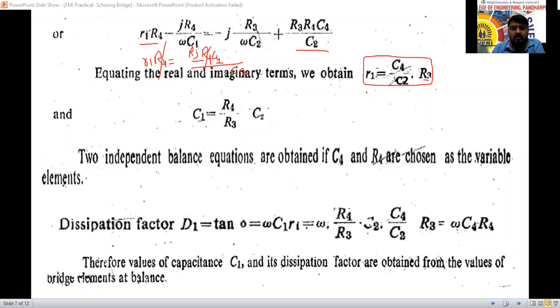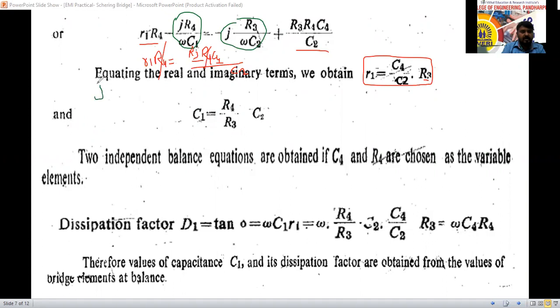Yes. Okay. Next, similarly, you consider the imaginary part now. I will change the color now. The imaginary part, we will take that here now. So here, this is the imaginary term. This is the imaginary term here now. So minus j gets cancelled here now. R4 divided by omega C1. This one also I will write here.